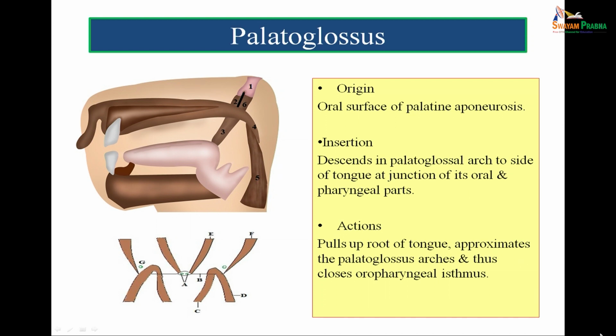Then we come to the palatoglossus muscle, which is marked by 3 in the figure. It arises from the oral surface of the palatine aponeurosis, and it descends in the palatoglossal arch to the side of the tongue at the junction of its oral and pharyngeal parts. So, what this muscle will do is that, since this muscle is forming the anterior boundary of the tonsillar fossa, when this muscle contracts on each side, it shortens, and it will close the oropharyngeal isthmus.